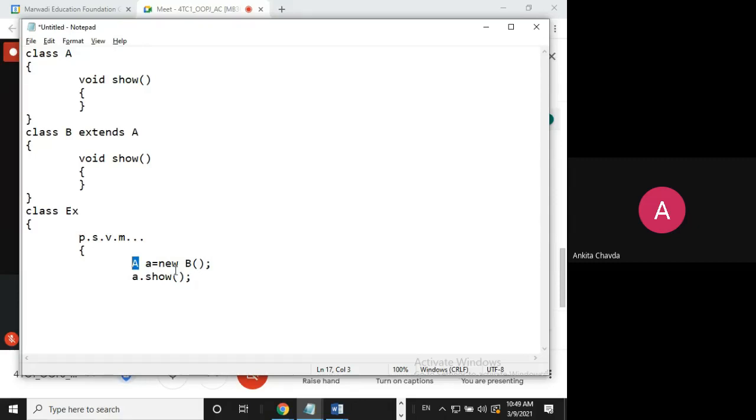But here the problem is what? Please understand this thing, otherwise you won't get anything. Please pay attention here. Stop talking. So here class A is having 3 attributes. Class A, which is a super class, is having only 3 attributes.